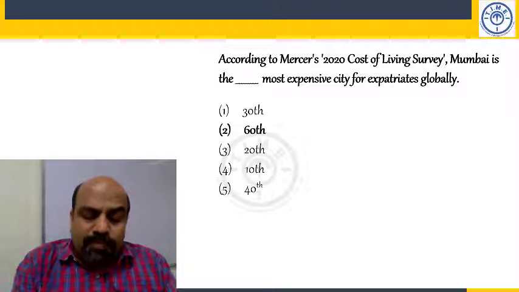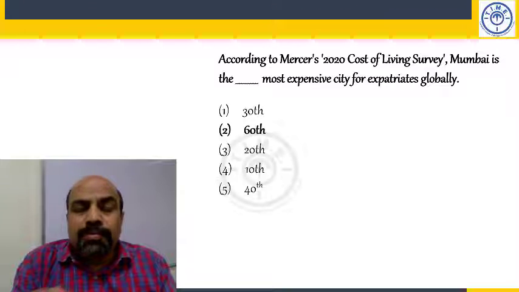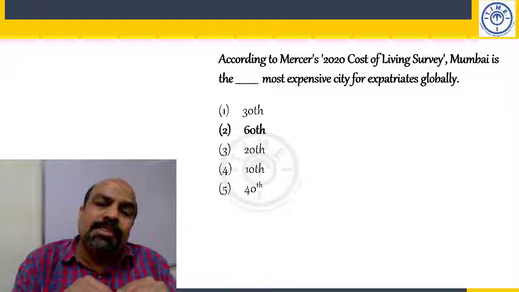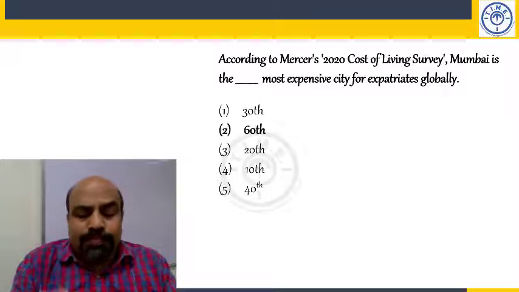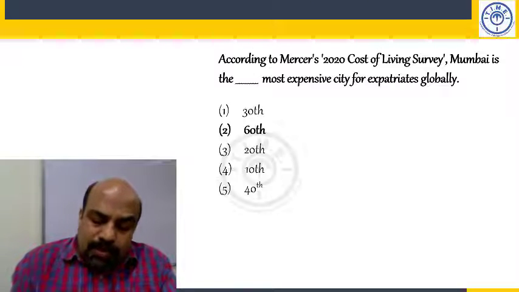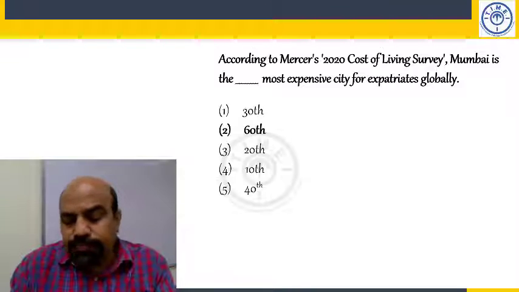1 Mumbai. 2 New Delhi. Global ranks you write: Mumbai 60, Delhi 101, Chennai 143, next is Bangalore 171.